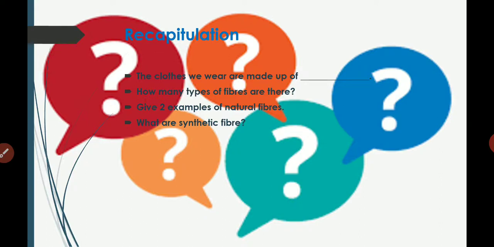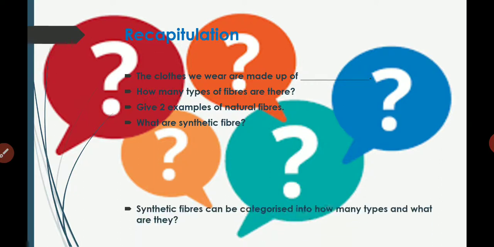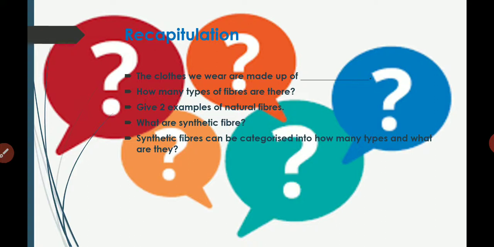Synthetic fibers are synthesized by human beings in the laboratory. They consist of several monomers. They can also be called polymers. Very good. The synthetic fibers can be categorized into how many types and what are they? Synthetic fibers can be categorized into four types: rayon, nylon, polyester and acrylic.